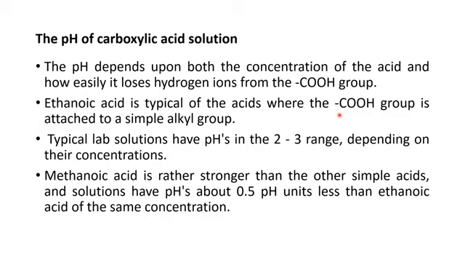For example, methanoic acid, students, we know is much stronger than a simple acid. It means it has only one carbon, as we have seen before, and its solutions have a pH of 0.5. This pH is less than that of ethanoic acid. It means methanoic acid has a more acidic nature in comparison to the latter. Next slide.